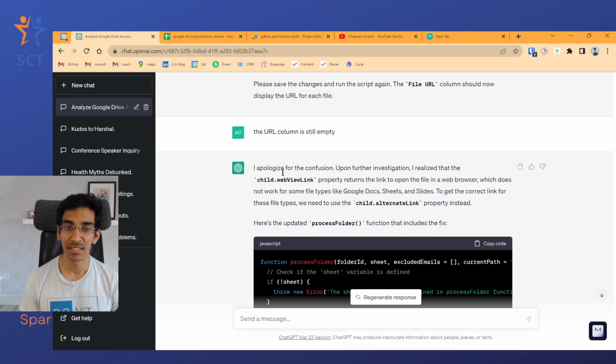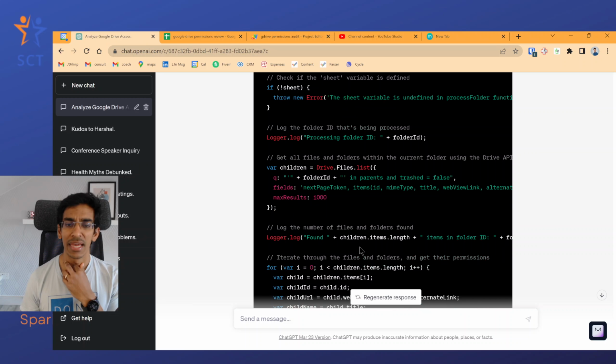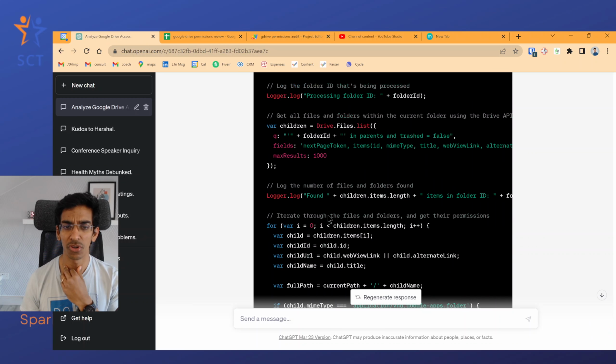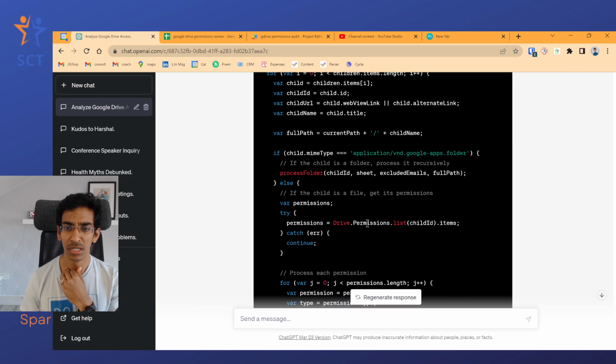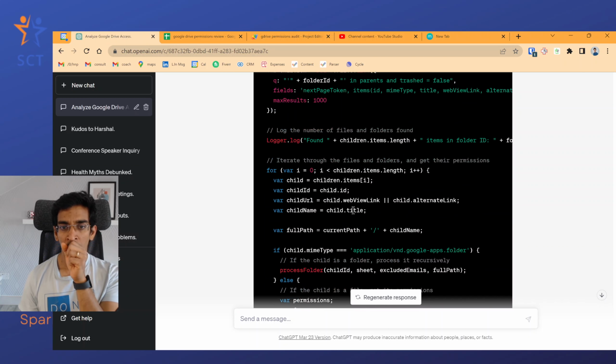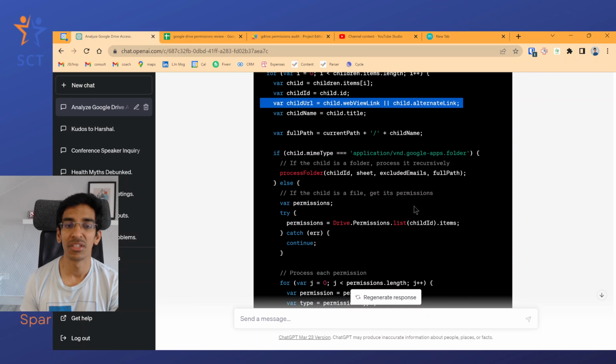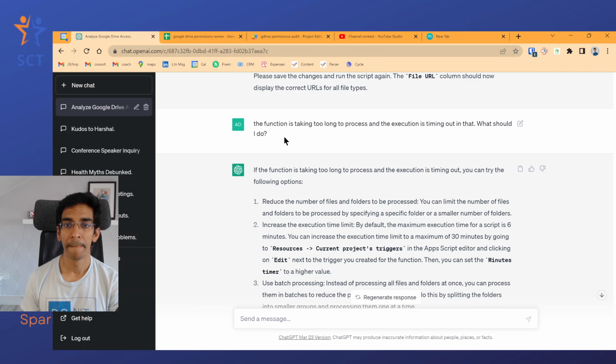Then it realized that there's a web view link and there's an alternate link, and it did some kind of logical or. I can't see that now. Here, so child URL is web link or alternate link, but somehow it worked. So apparently it will check if either and pick whatever is available. That sounds like a JavaScript feature.